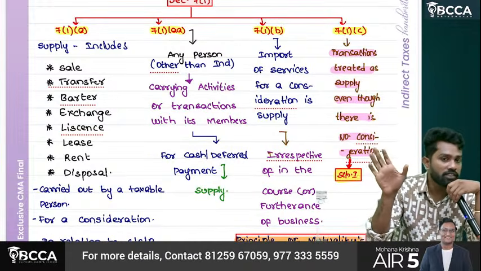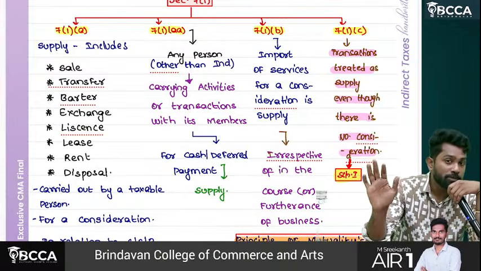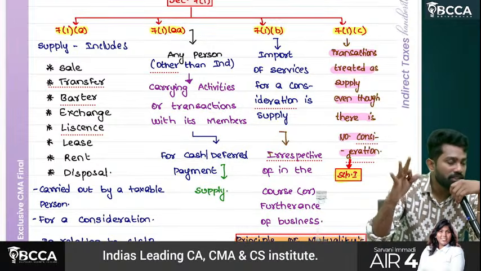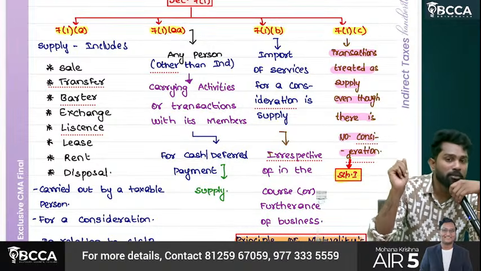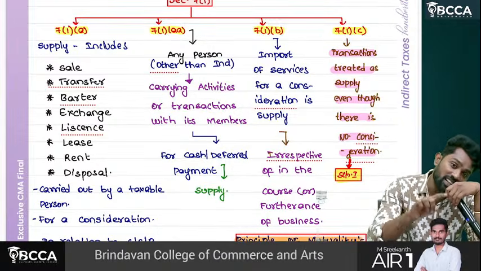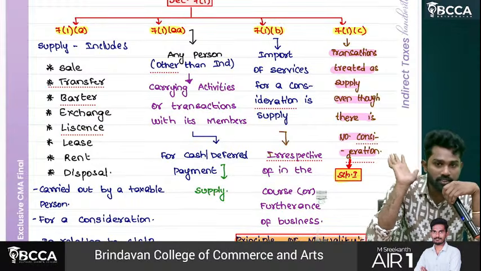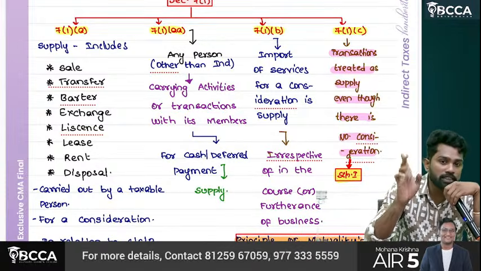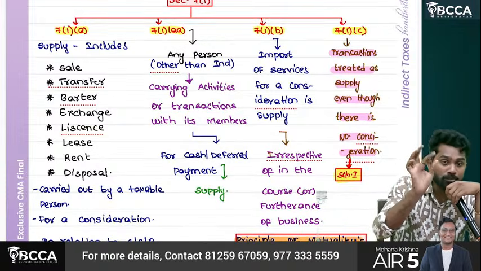Once again I am repeating, sir. Import of service for a consideration is supply. But if the importer is government, charitable institution, or individual, for other than business purpose, and it is other than OIDAR service, then it is exempted. The rest all, if they are taxable, are taxable under RCM, except OIDAR related.